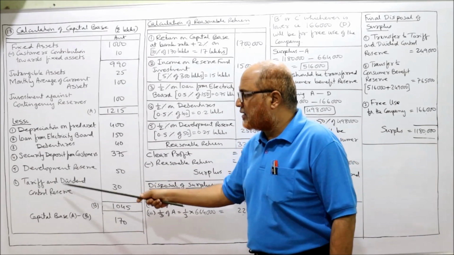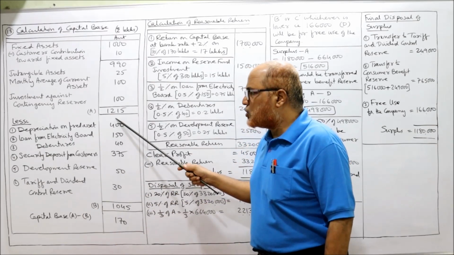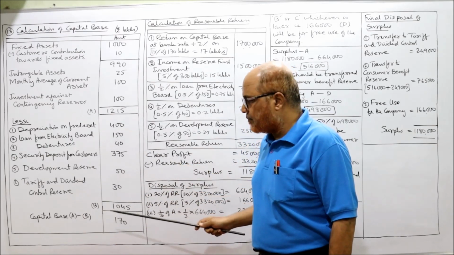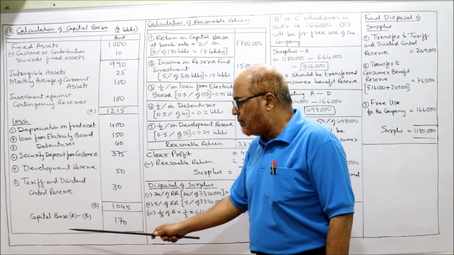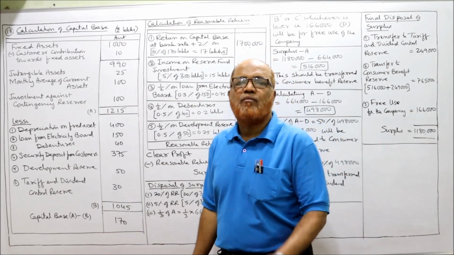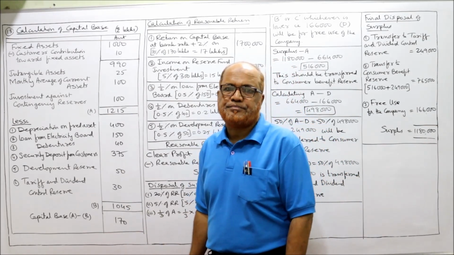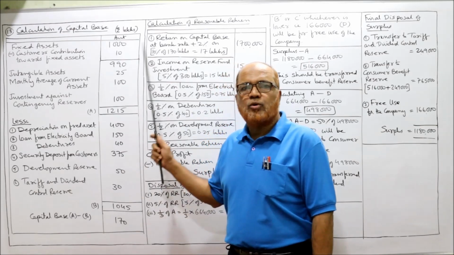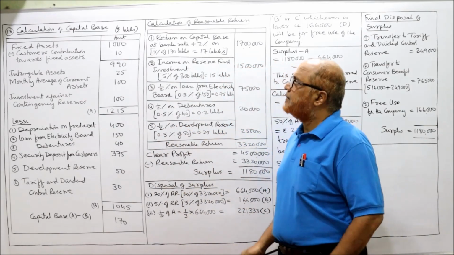Right? So these are the deduction items. A, addition items, total of addition. B, total of deduction. A minus B, capital base 170 lakhs. That's it. Now we'll come to reasonable return.